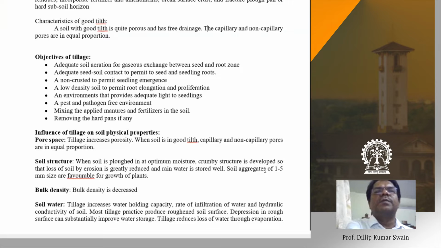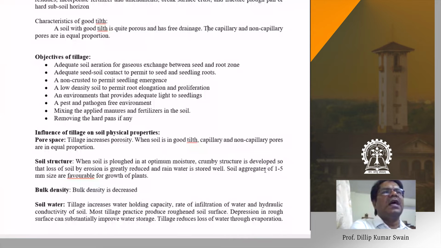Usually, tillage operations in very hard soil or very wet soil are not recommended. That doesn't provide the proper structure for the growth and development and seedling establishment. To have a proper structure, you should do the tillage at the right soil moisture content. Usually we recommend around 25 to 50% depletion of available soil moisture, then we can go for the tillage operation.